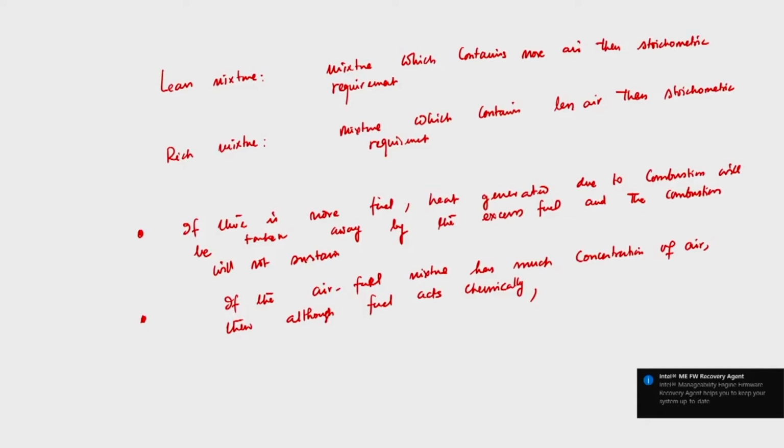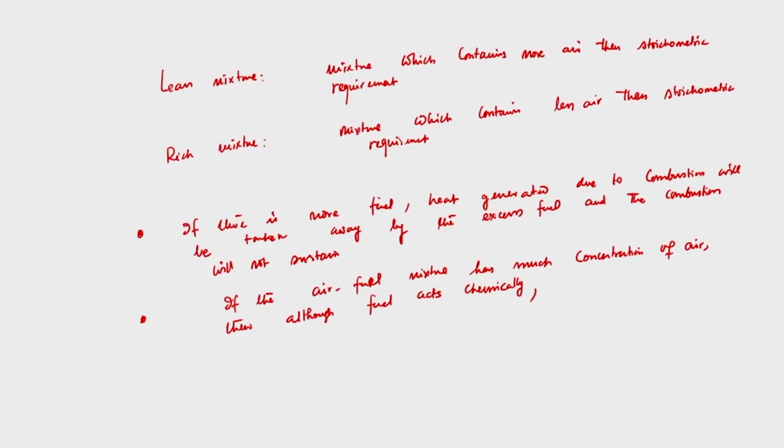If we have less air, then the fuel is not getting the required amount of oxygen to have a chemically correct reaction. But if we have much concentration of air in the air fuel mixture, the fuel will get the required amount of oxygen from that air to have proper combustion following the stoichiometric ratio.